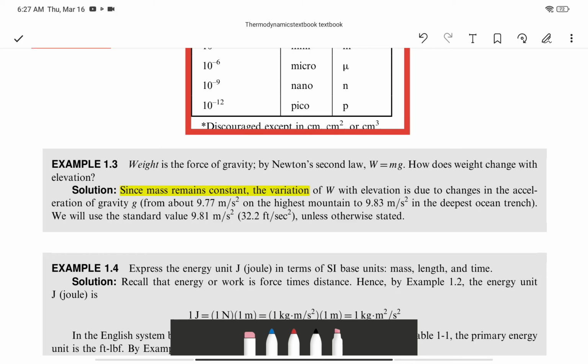Hello, let's continue our study, weight and mass, or mass and weight. So we have here an example.